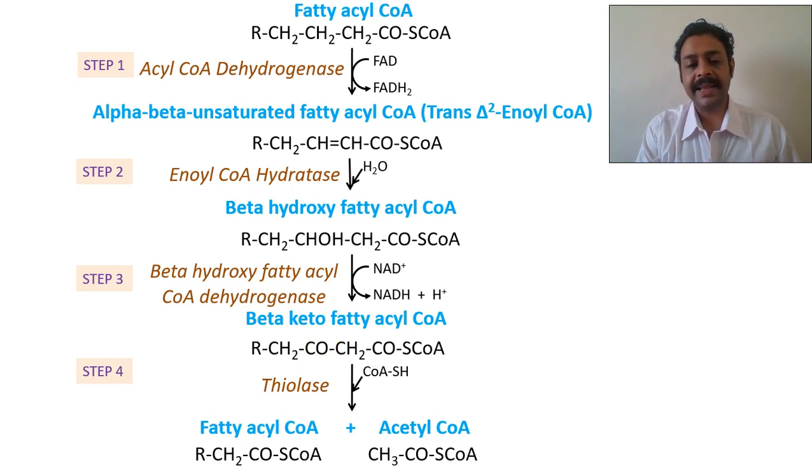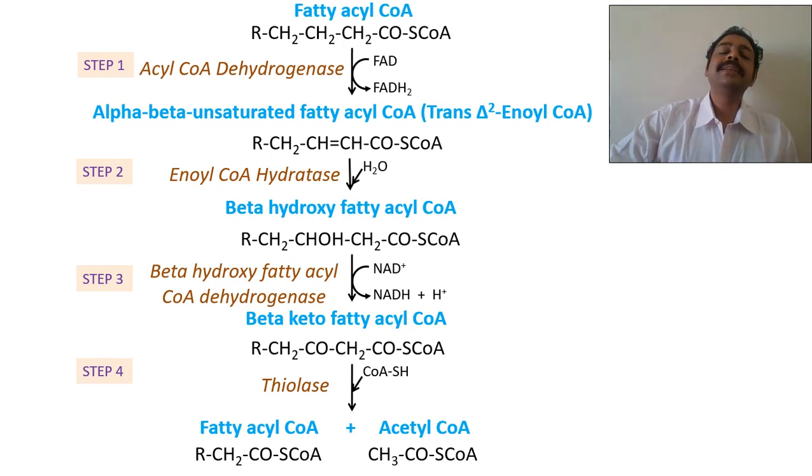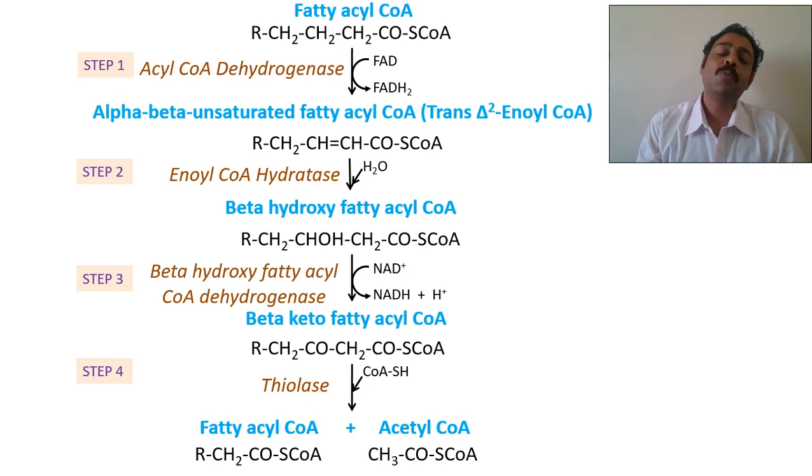Just add the enzyme thiolase and this CoA. This remaining 14 carbon fatty acyl CoA will be broken, this 2 carbon will be broken. This becomes acetyl CoA and this becomes fatty acyl CoA minus 2 carbon. So you have to remember this: dehydrogenation, hydration, dehydrogenation. This is how one acetyl CoA is removed.